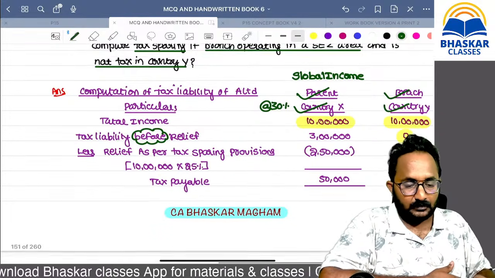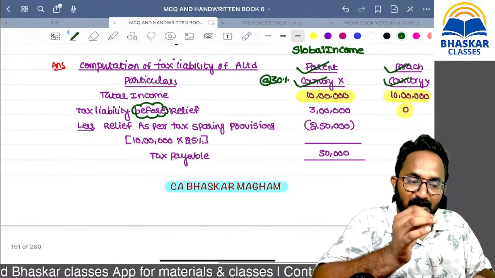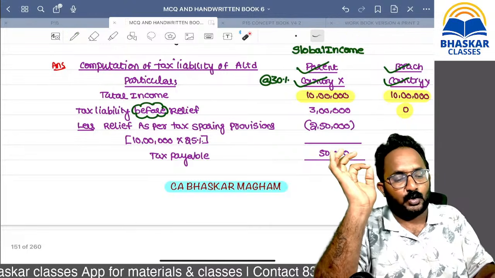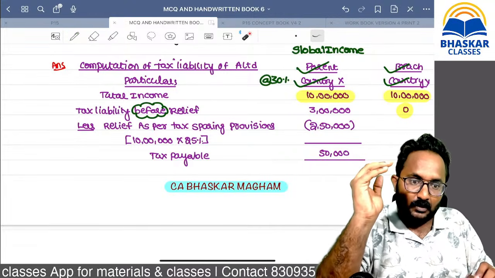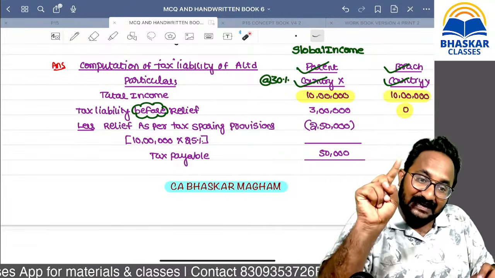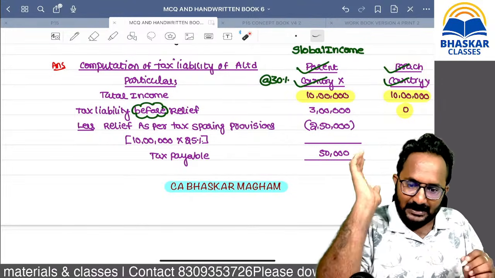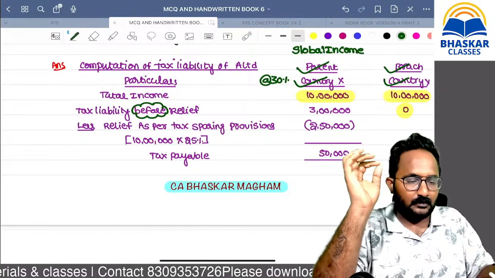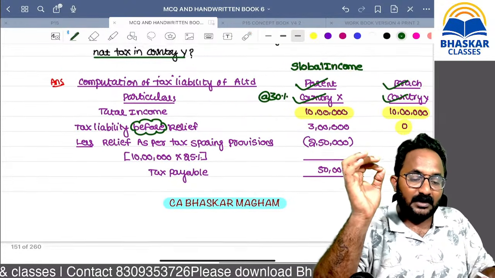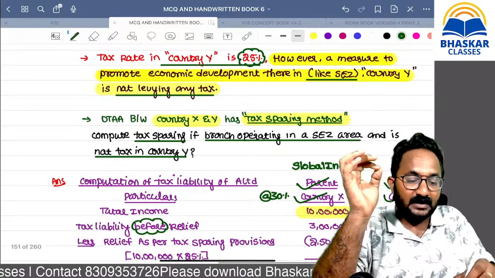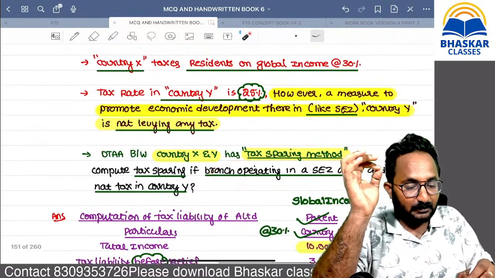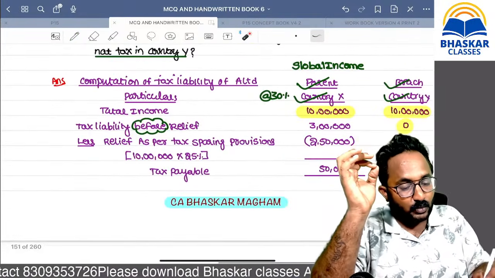Sparing means that even though you have not paid any tax, we treat it as tax paid. What amount of tax would we pay if it were not operated in an SEZ area? 25%, that is 2,50,000.